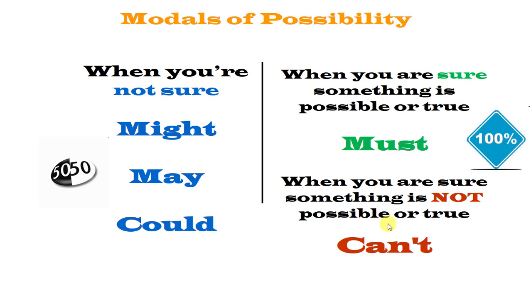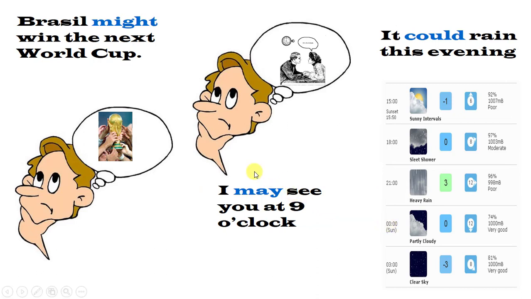Okay, let's go and see some examples. For example, Brazil might win the next World Cup. This is something that is very low to know. We can say this is like a 30% chance that this happens, because there are many national teams that are very good and all of them are going to fight for the World Cup.